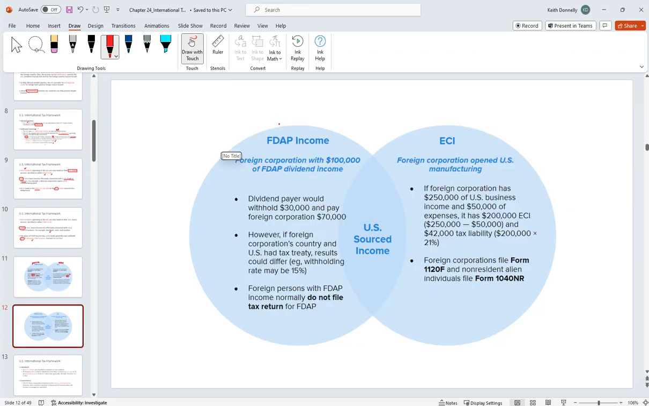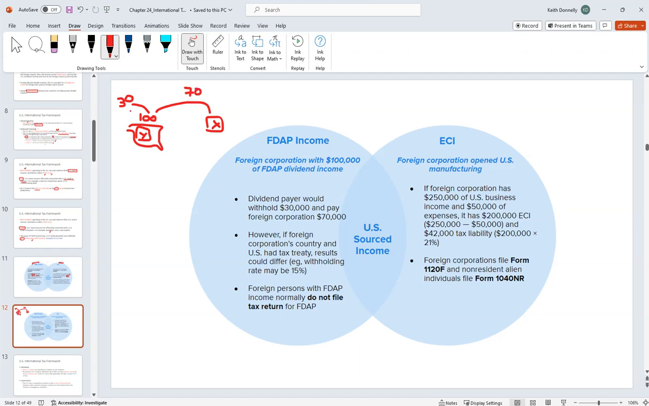Let's look at an example here, right, with FDAP income. So let's say we have a foreign corporation with $100,000 of FDAP dividend income, right? So we're over here, we're a foreign corporation. They must make some type of investment in a U.S. corporation that says, hey, we want to pay you a dividend, right? You non-U.S. resident, we want to pay you $100. But here's the deal, right? Because this is FDAP income, right off the bat, we, the U.S. corporation, are going to have to withhold $30 and we'll send you $70, right?